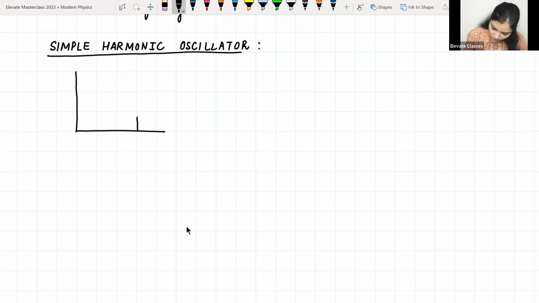Okay, so here I have some mass m sitting here, and I have connected some spring to this mass. So this mass is sitting on a surface with no friction. So the surface is actually not going to contribute to any dissipation of energy. So it's a frictionless surface.